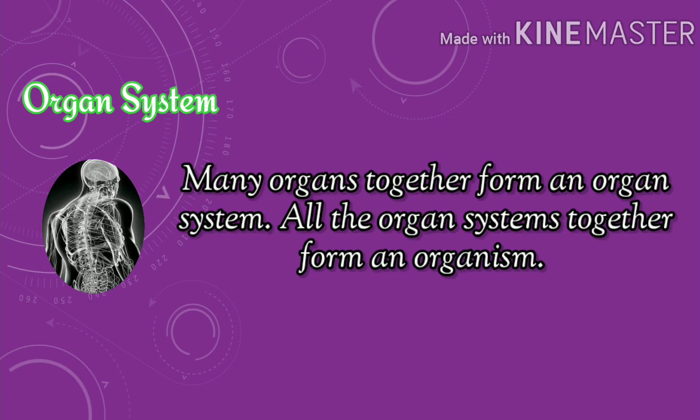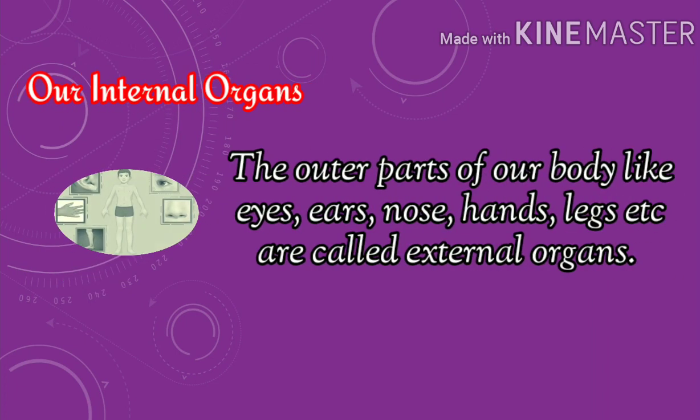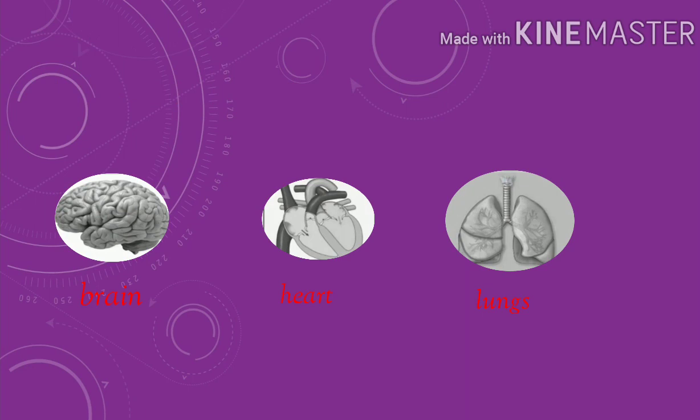So, let's see how. Our internal organs. The outer parts of our body like eyes, ears, nose, hands, legs, etc. are called external organs. There are many other delicate organs which help our body to function properly. These organs, brain, heart, lungs, etc., are known as internal organs.